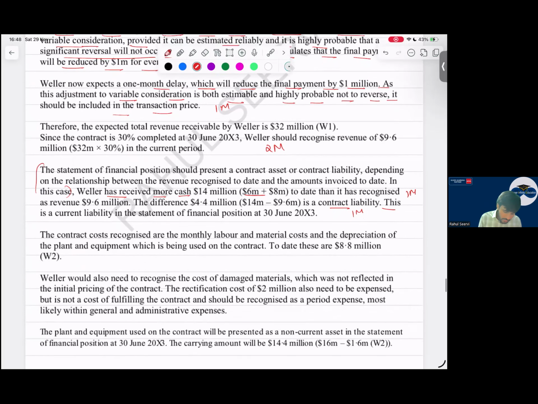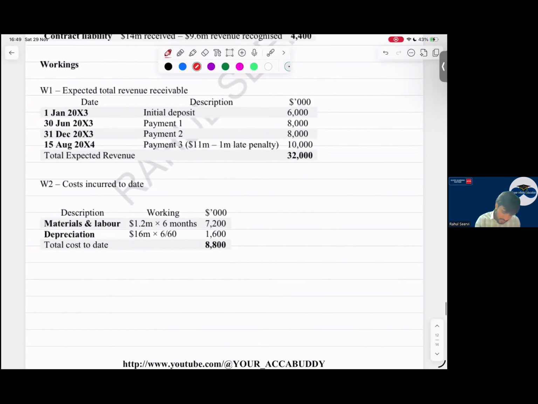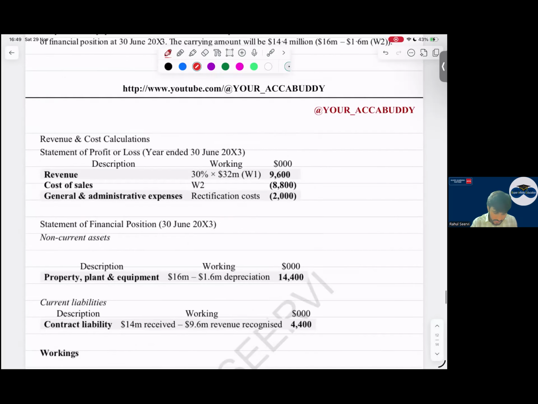Then the contract costs recognized are the monthly labor and material cost and the depreciation of the plant and machinery which is being used on the contract. So here, contract cost will be what? The labor, material, and the depreciation which I mentioned. To date, these are 8.8, working note number 2. They have charged depreciation also, based on the months. So 8,800 is the cost, which we have also done.